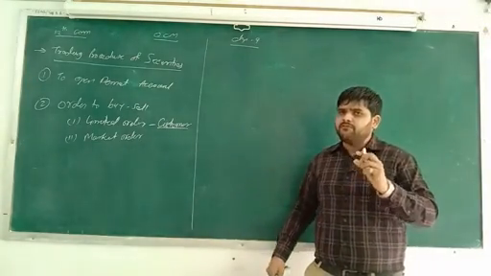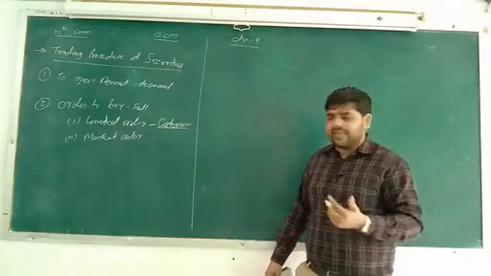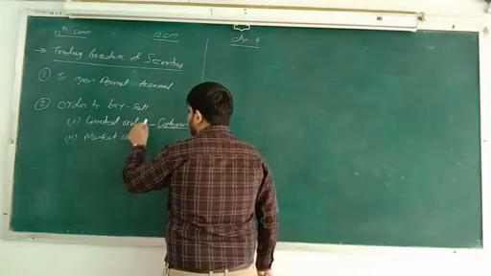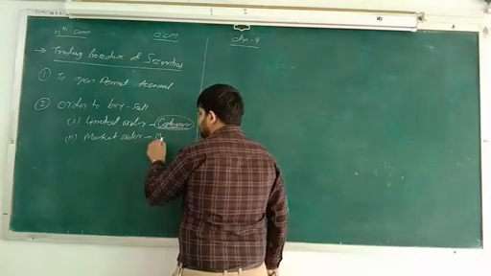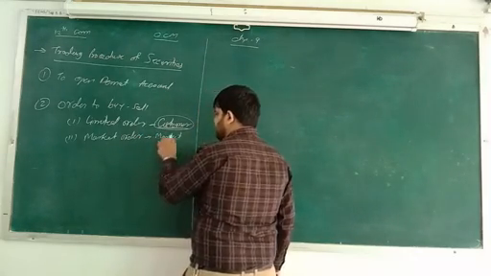So simple, if you want to see the difference between both types, in a limited order the price is decided by the customer, and here the price is decided by the market. Simple.